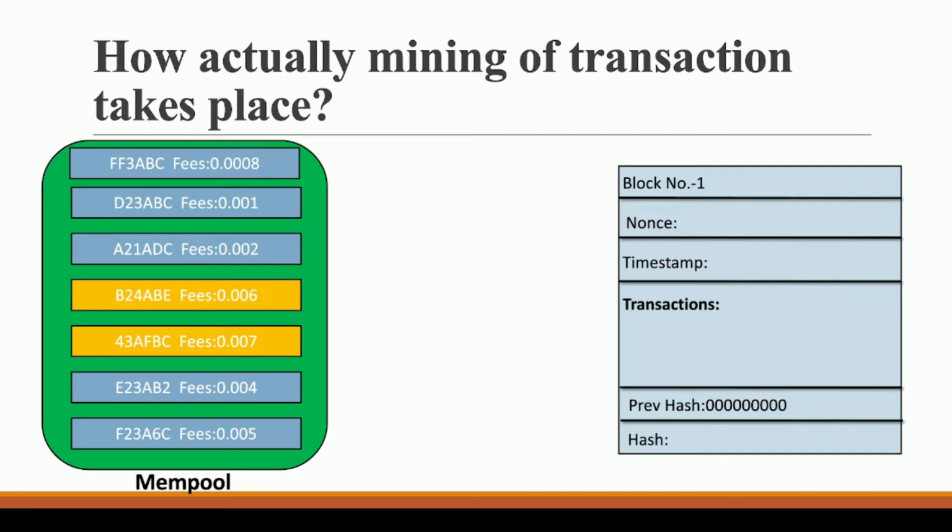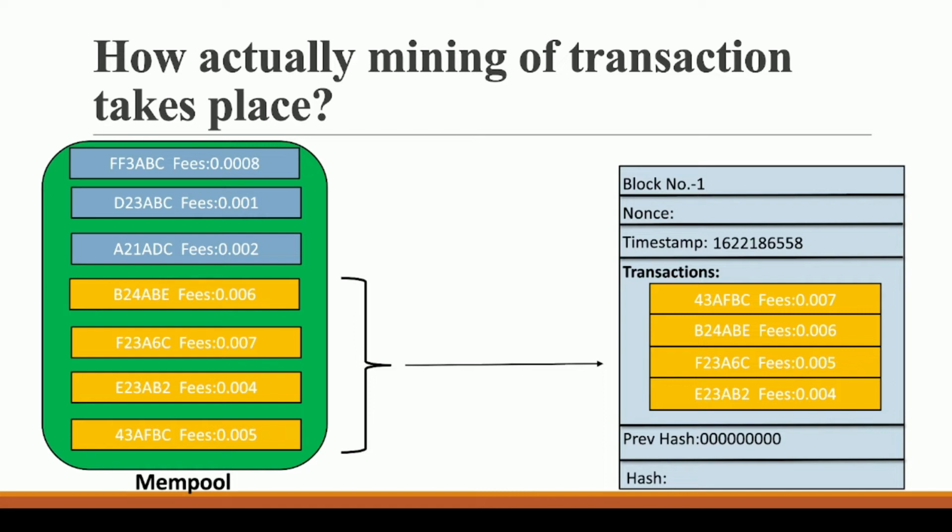Second transaction that you will pick, since I said you can pick 4 transactions. So definitely you will choose this transaction, because in this you are getting a transaction fee of 0.06, and in the same way you will choose this 0.05 and then 0.04, right? Because these transactions have the most amount of fees, and you will take these transactions and put them into this Bitcoin block, right? Simple as that.